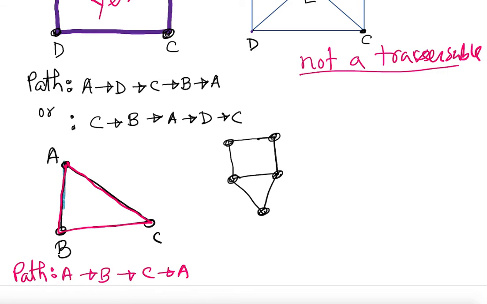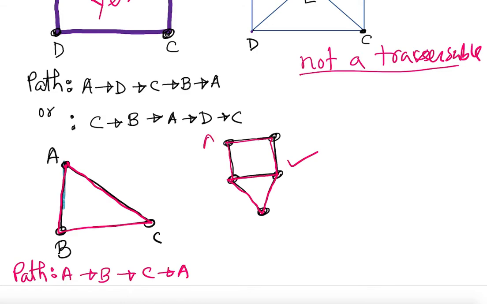Okay, so let me check this one then. I'm going to do it this way. Start here, go down here, here, okay, okay. Oh, yes, bingo, it is.